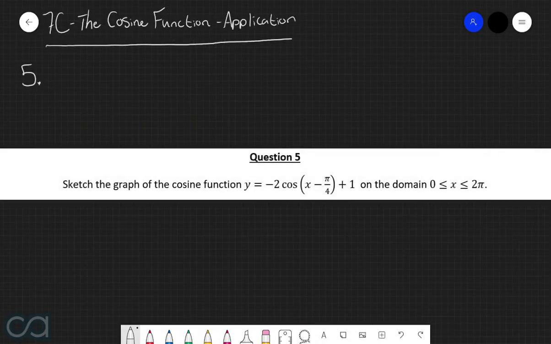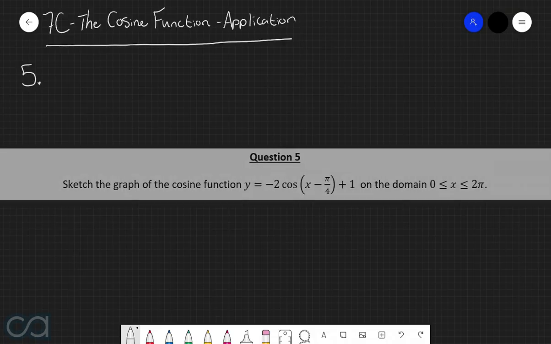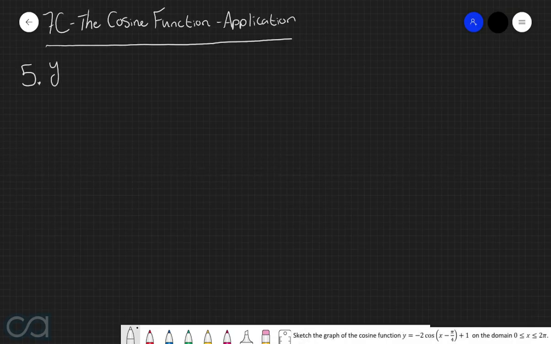Question 5. Sketch the graph of the cosine function y equals -2 cos of (x take π/4) plus 1 on the domain of x being between 0 and 2π. So we're working with a function of y equals -2 multiplied by cos of (x take π/4), all plus 1.